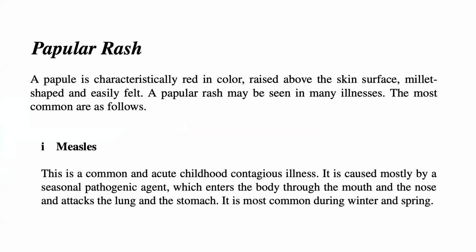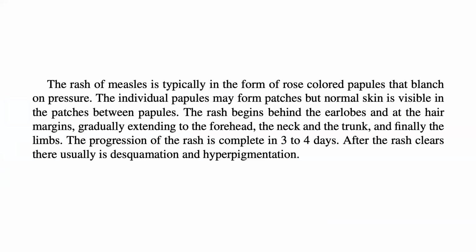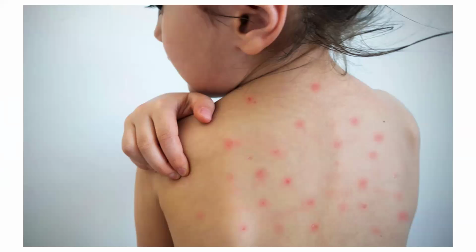1. Measles. This is a common and acute childhood contagious illness. It is caused mostly by a seasonal pathogenic agent which enters the body through the mouth and the nose and attacks the lung and the stomach. It is common during winter and spring. And that is the illustration of the measles.